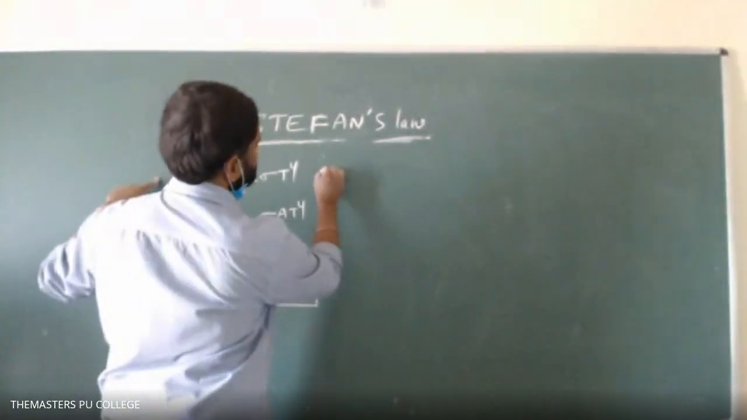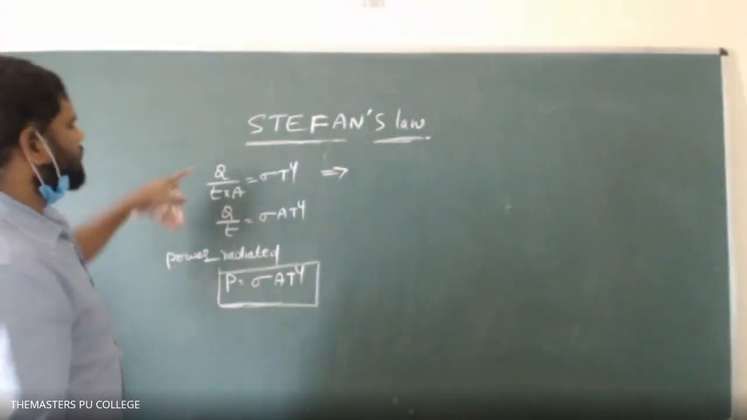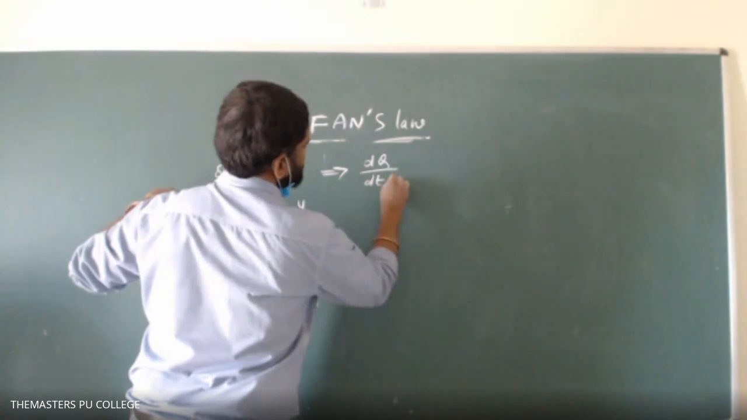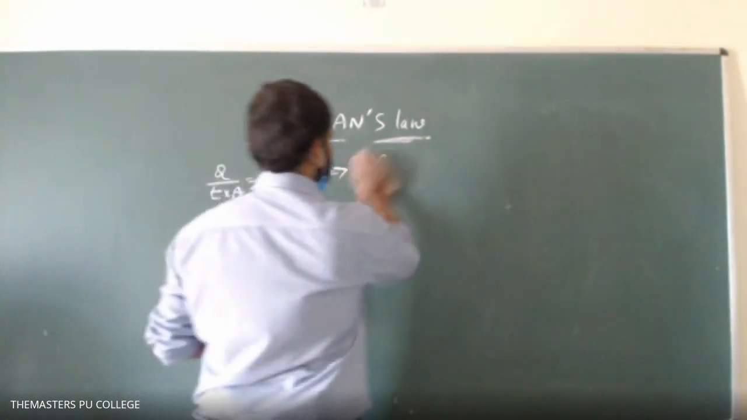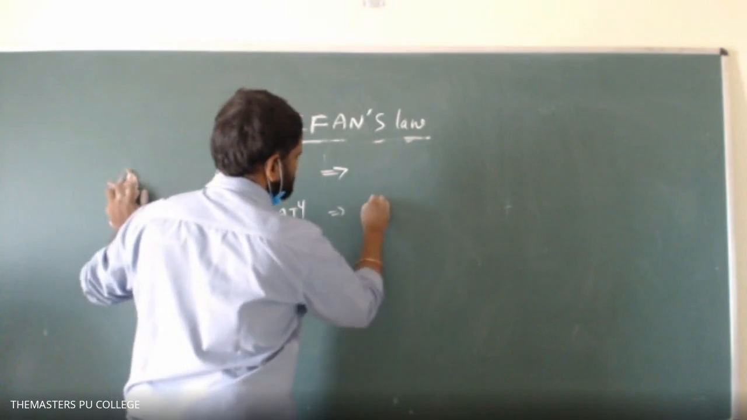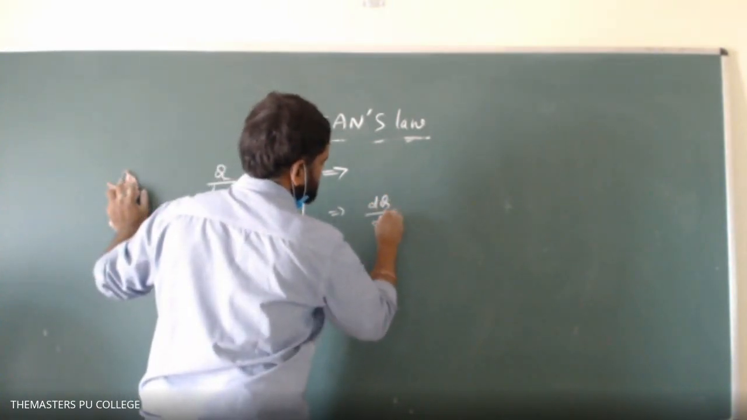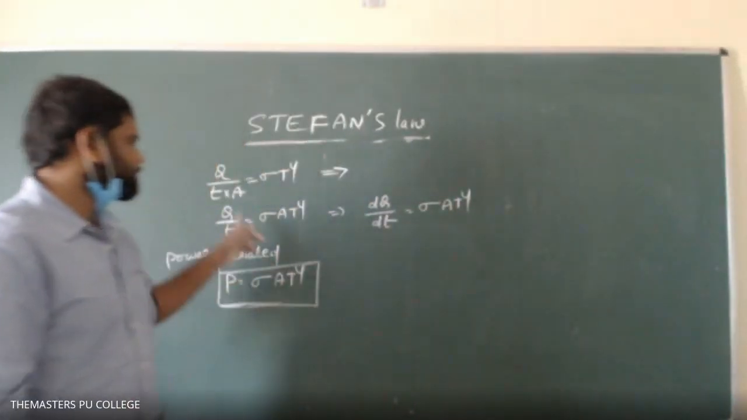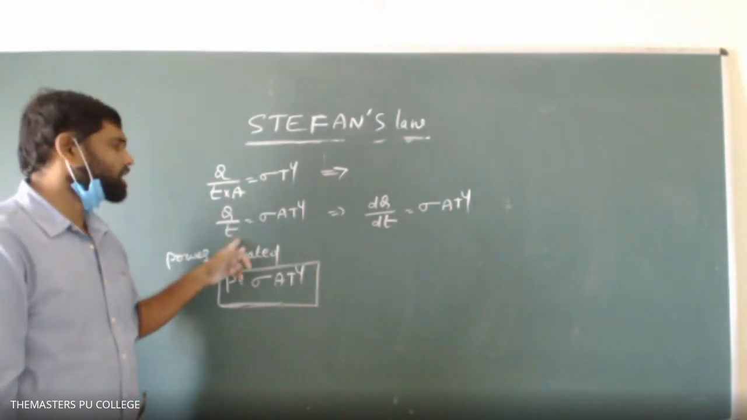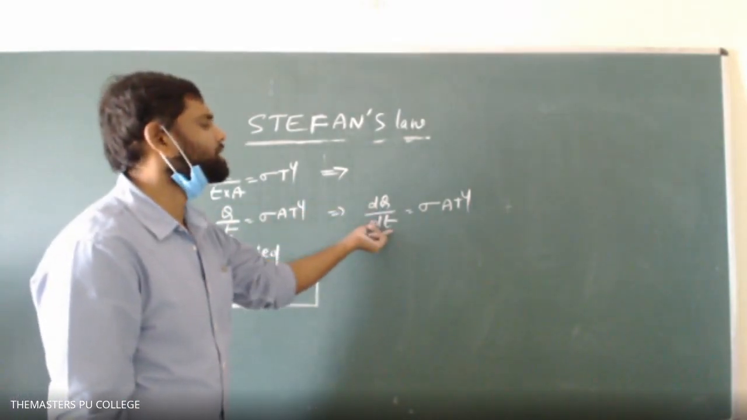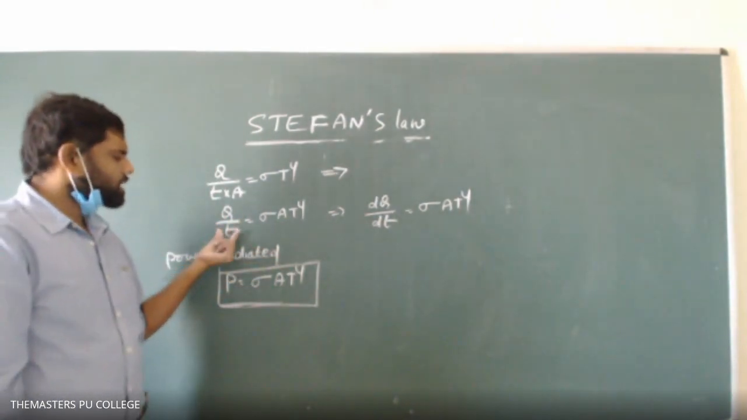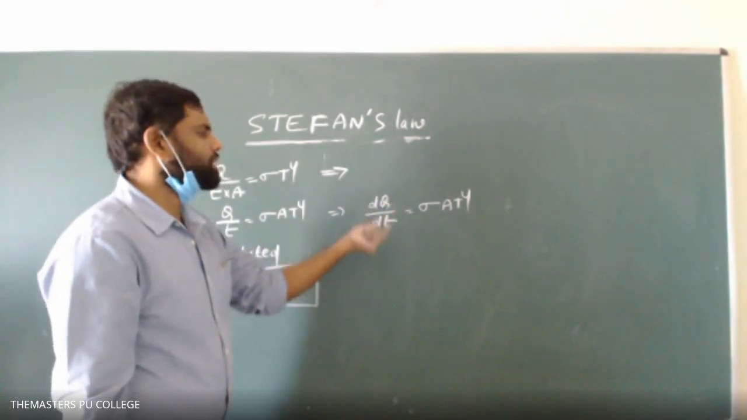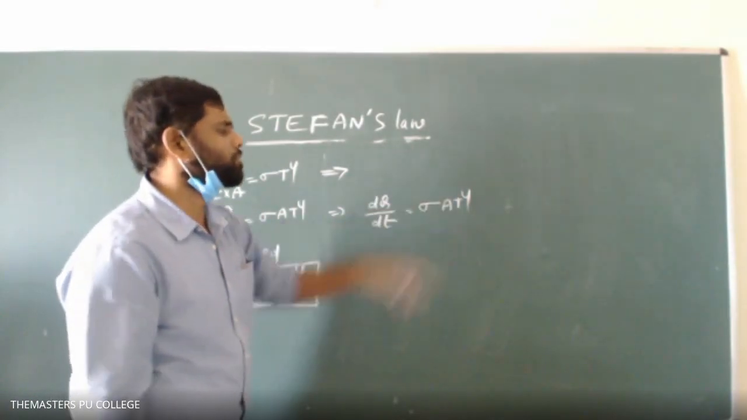Just have a look at it. Observe clearly. Listen. This can be written as dQ by dt into A, or else this can be written as dQ by dt equals sigma A T to the power 4. Here Q is the energy radiated per t seconds, dQ is the energy radiated per dt time. Both are the same. I have taken interval t, Q amount of energy is radiated. I have taken dt time interval, dQ amount of energy radiated. Then dQ by dt equals sigma A T to the power of 4.